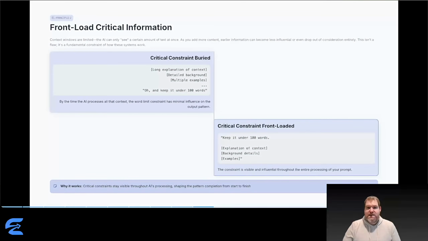Instead, lead with, "keep this under 100 words. Here's the context." Now that constraint is prominent throughout the entire processing of your prompt. This connects directly to how context windows work. Information at the beginning stays visible and influential as AI processes the rest of your input. Information buried at the end might barely register. Critical constraints belong at the top, always.